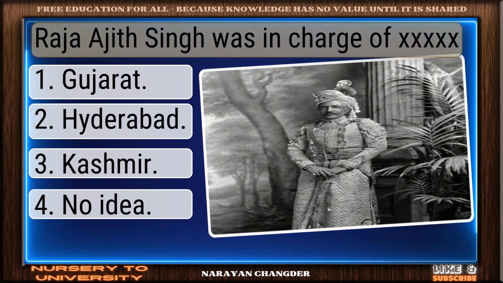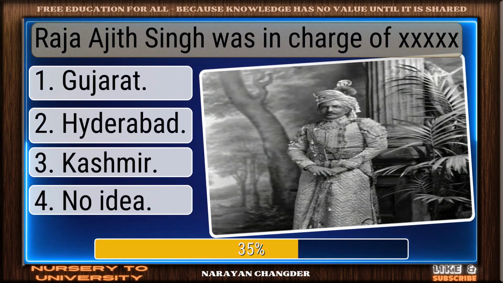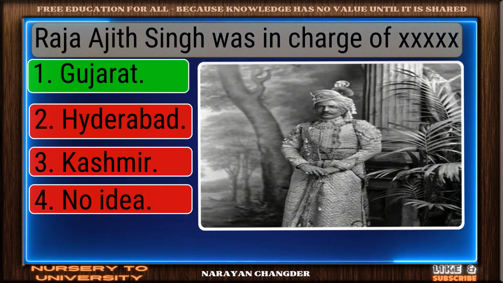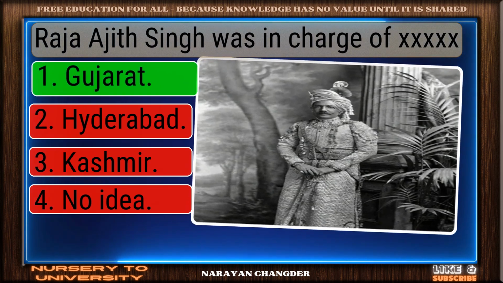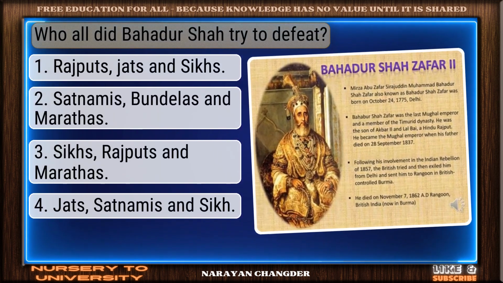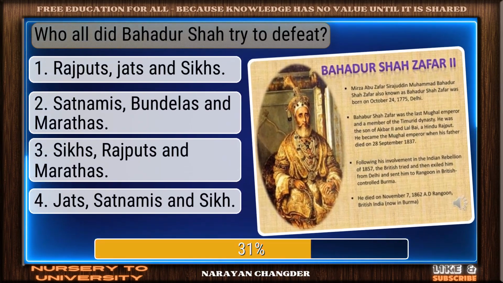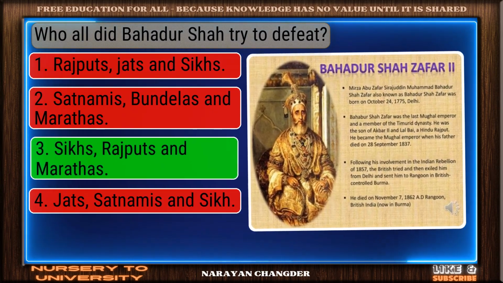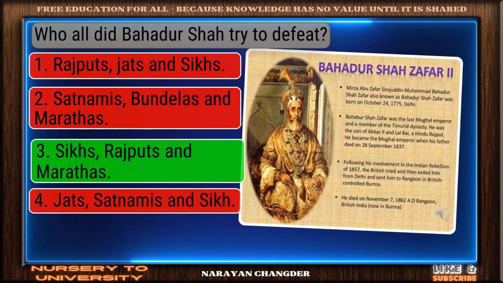Raja Jai Singh was in charge of dash. Good thinking. Gujarat is the right answer. Who all did Bahadur Shah try to defeat? Nice work. You chose Sikhs, Rajputs and Marathas and it is correct.